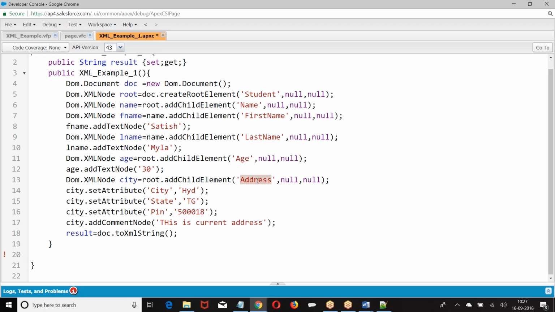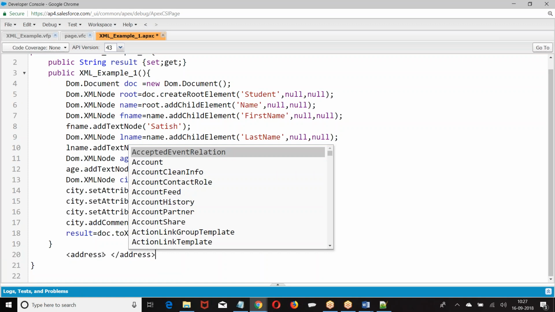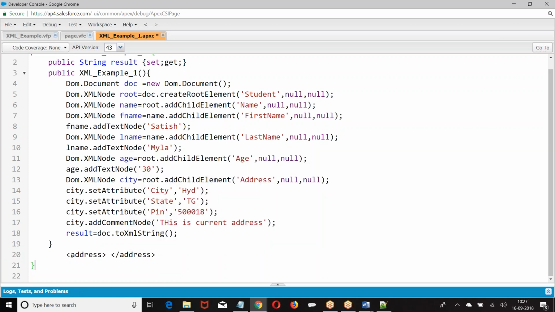We are not getting city as overhead for that address. Now I'm not speaking about attributes. Attributes will not become an overhead. The structure will become an overhead. The structure is called overhead.